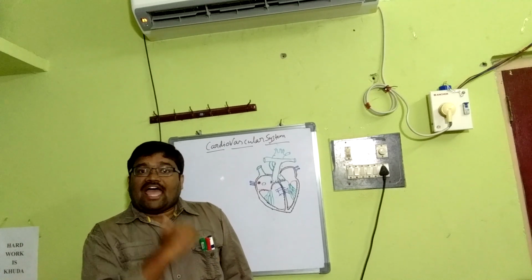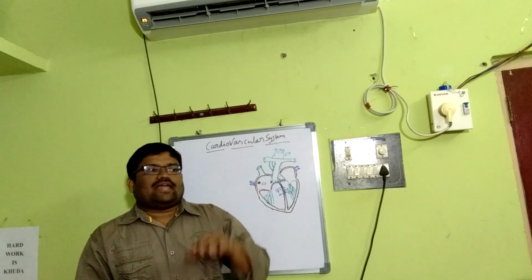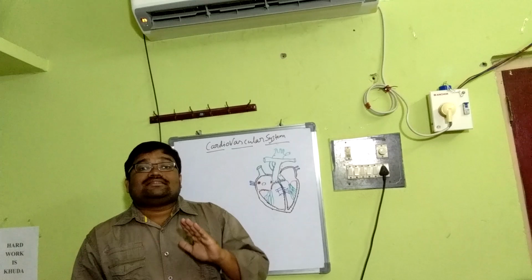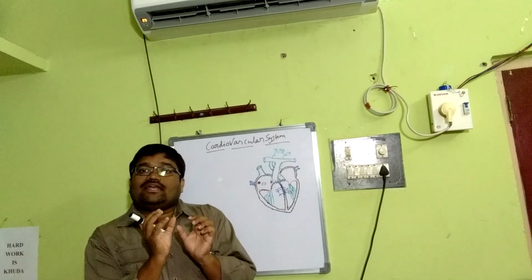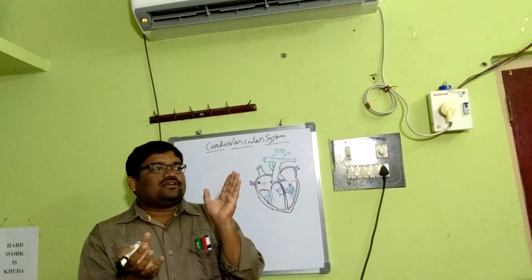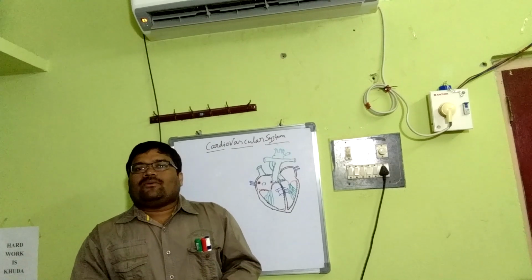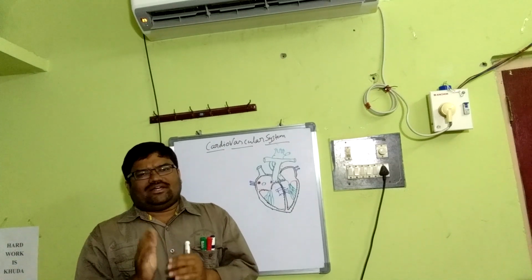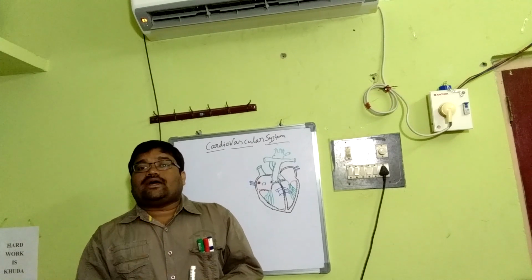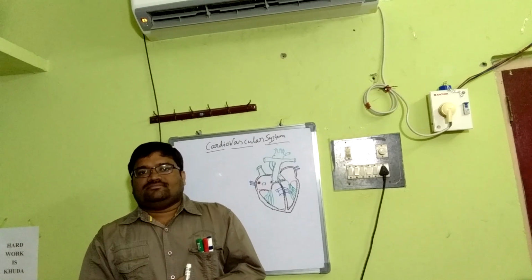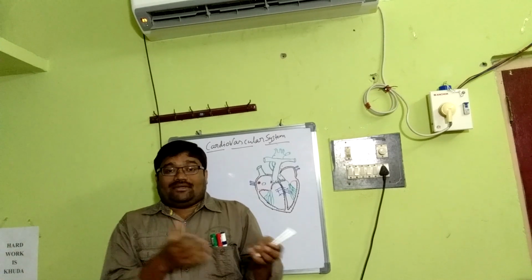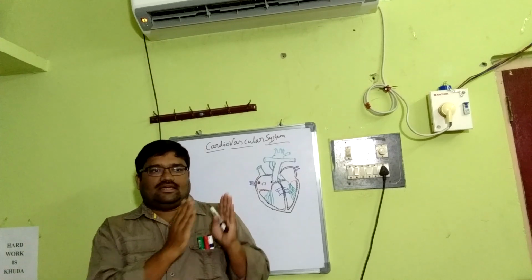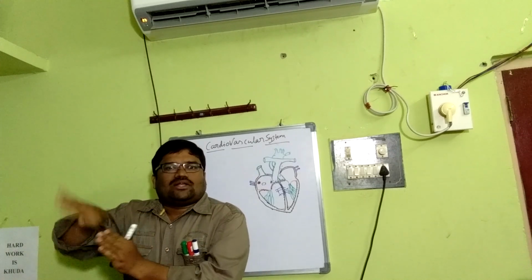Then in amphibians and reptiles, particularly amphibians, there is a three-chambered heart. That means the atrium has divided into a right atrium and a left atrium, with one ventricle. In reptiles the ventricle is incompletely divided, but in crocodiles it is completely divided. What happens when there is incomplete division? Let us set crocodiles aside for a while.